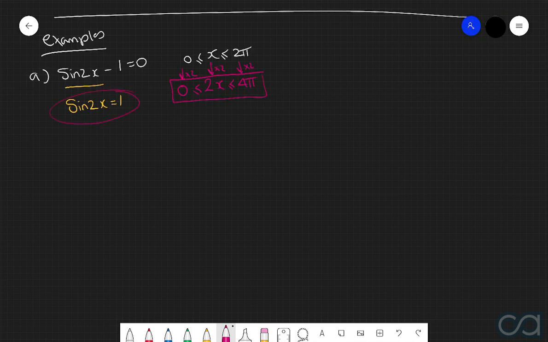Now we want to solve this equation on this domain. And so the way that we're going to do this is by solving this equation for one revolution around the unit circle, and then we'll expand these answers from 0 up to 4 pi. So by using one revolution around the unit circle, we know that the only solution for this equation will be when 2x is equal to pi over 2. But now we want to expand this from 0 up to 4 pi, so the way that we're going to do this is we're going to keep on adding 2 pi until we reach the upper bound of our domain. And again, the reason why we add on 2 pi is because sine has a period of 2 pi.